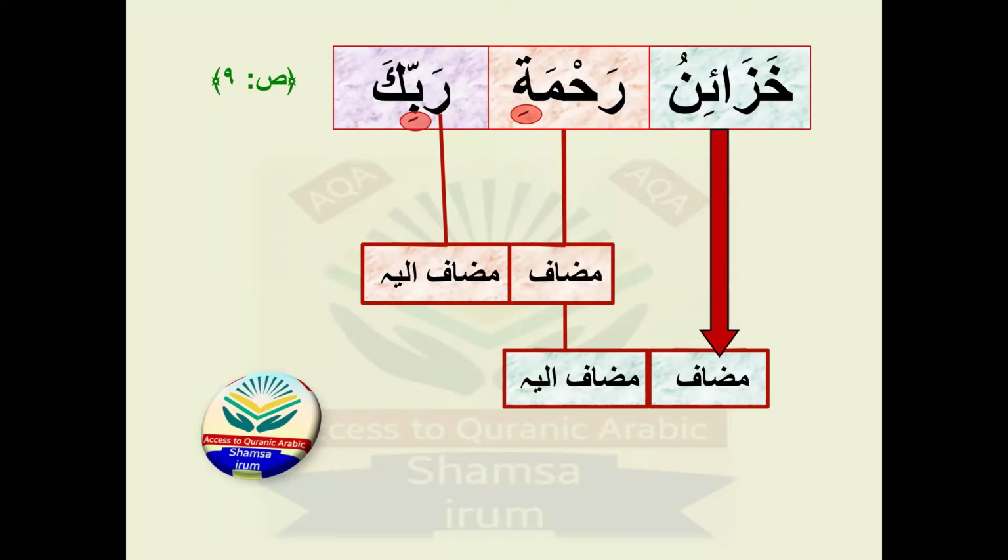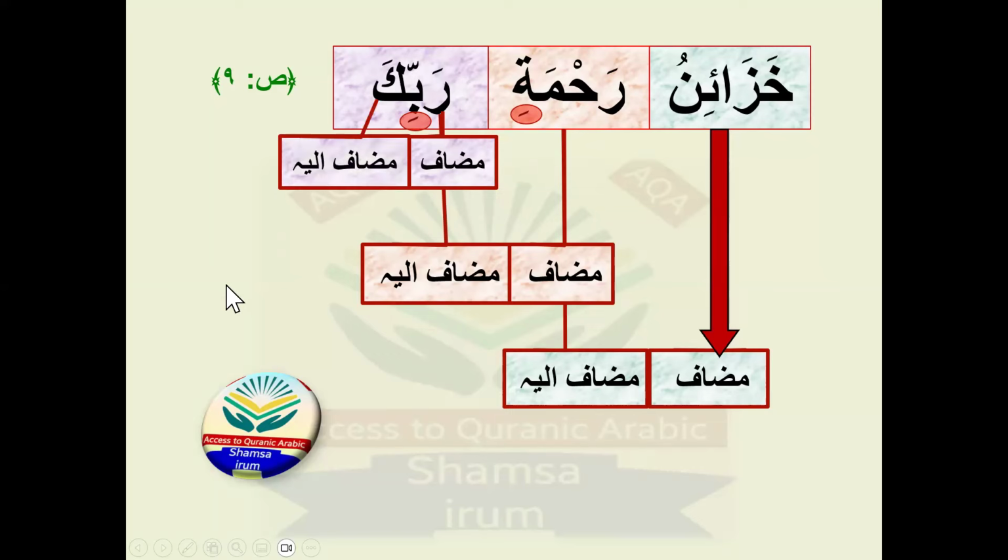Okay, and rabbi is mudafun ilay as well as mudaf, and ka dhamir is majrur because it's mudafun ilay. So rabbi and rahmati, both nouns are performing two roles at a time. Our murakab izafi are increasing now one by one.